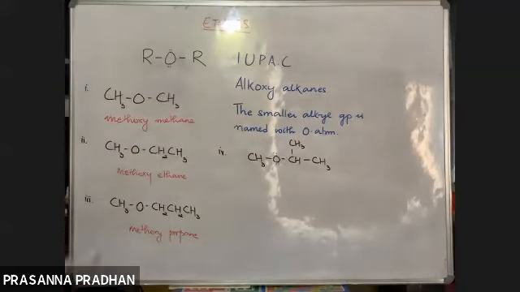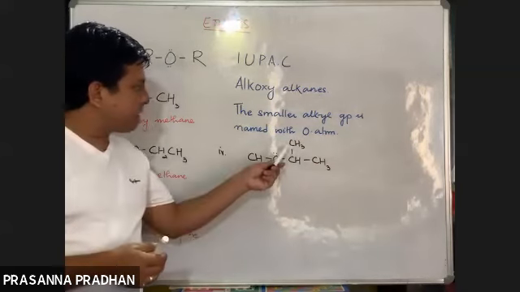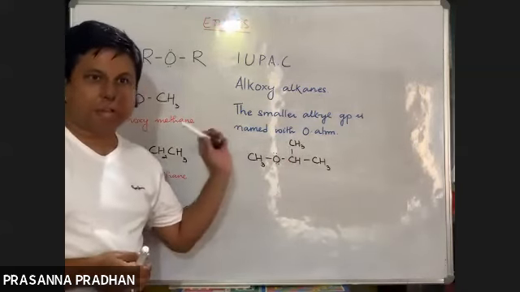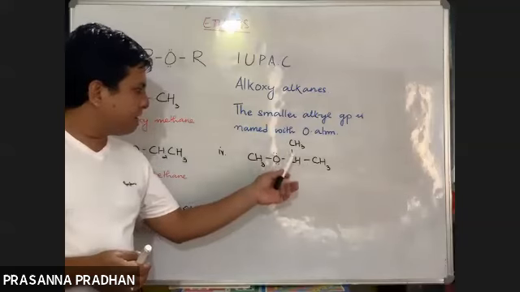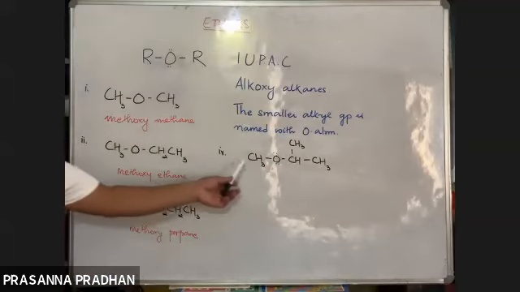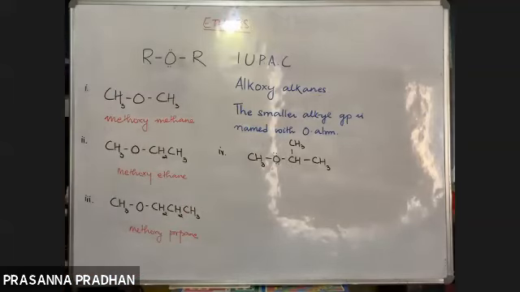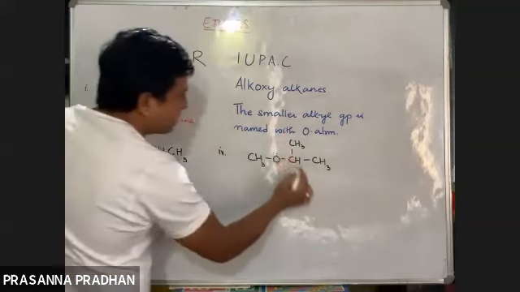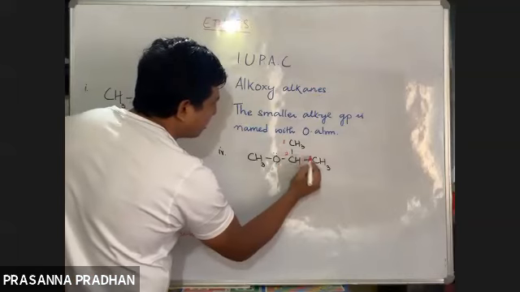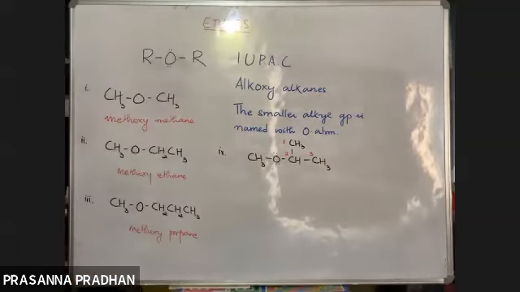Obviously, the longest continuous carbon chain contains 3 carbon atoms, so the word root is again propane. But is this compound and the earlier compound the same? Will you name this as methoxypropane? Obviously not. Here we see this is the longest continuous carbon chain, so I'll start numbering from one end: 1, 2, 3.